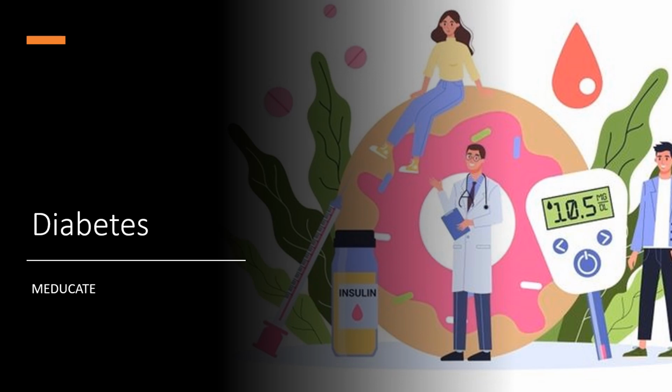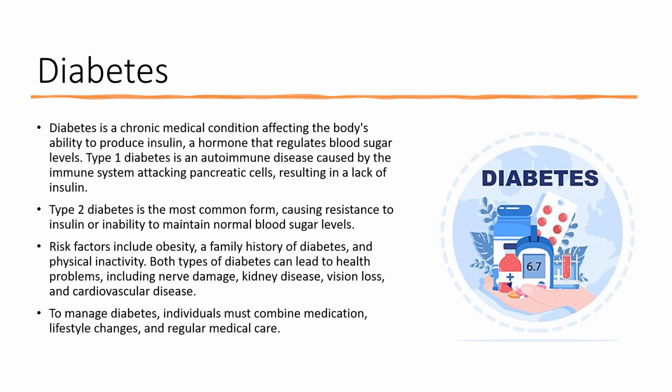So let's get started. Diabetes is a chronic medical condition that affects the body's ability to produce or use insulin. Now insulin, as we all know, is basically a hormone that regulates blood sugar levels. When someone has diabetes, their body is unable to properly produce or use insulin, which can lead to high levels of sugar in the blood and a range of health problems. As we all know, there are two main types of diabetes, type 1 and type 2.